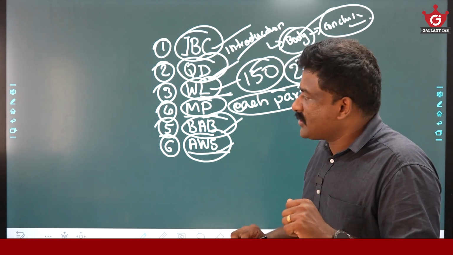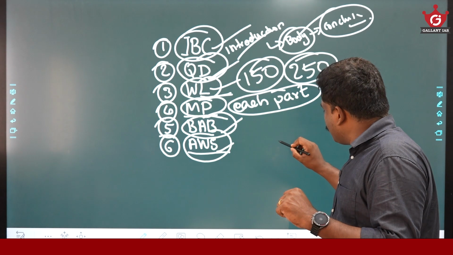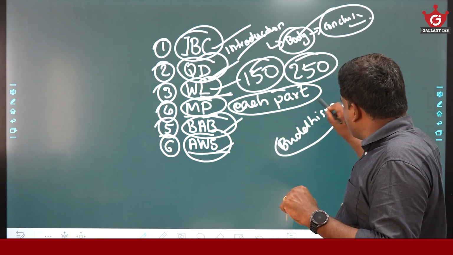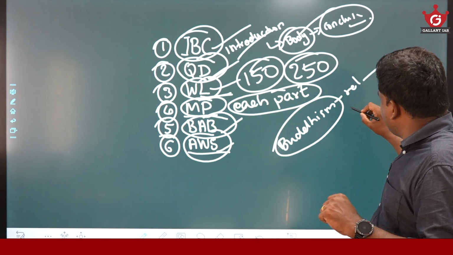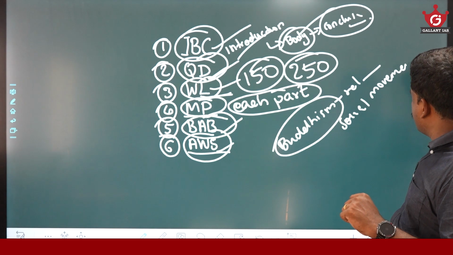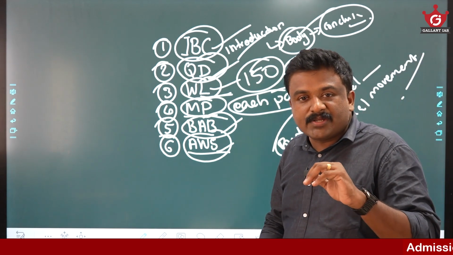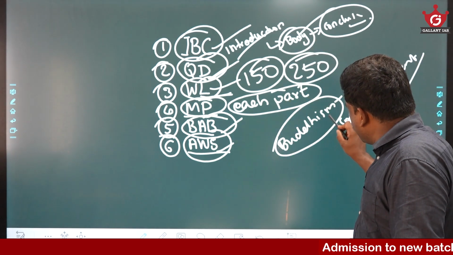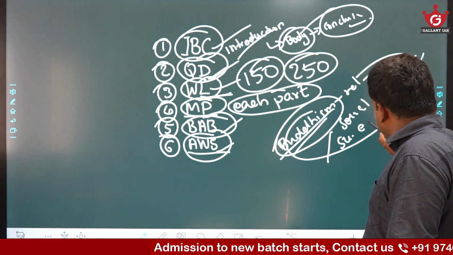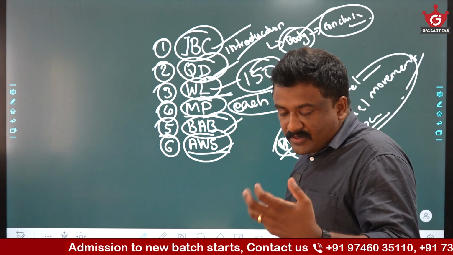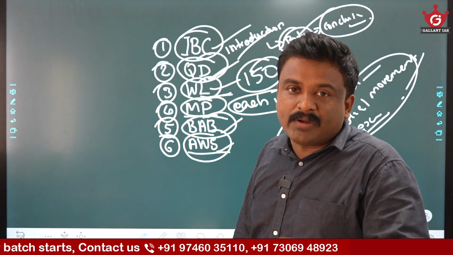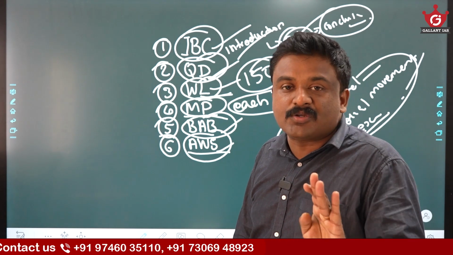For example, there is a question that Buddhism was not only a religious revolution, but also a social movement. When it is said that it is also a social movement, you must have sufficient examples, evidences, or sources to back your argument that it was not just a religious movement, it was a social movement.